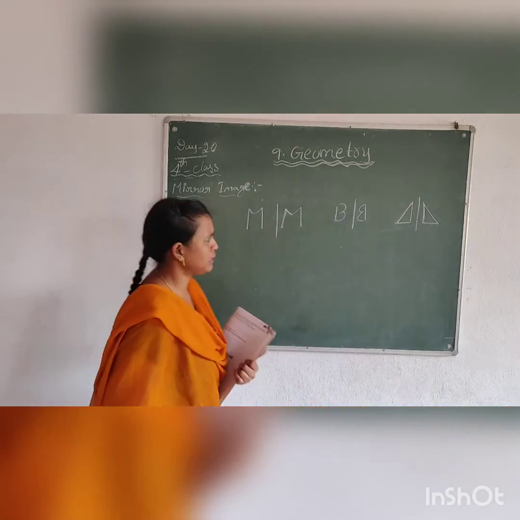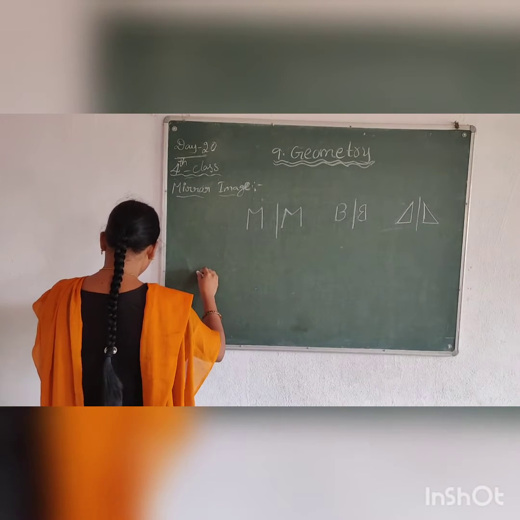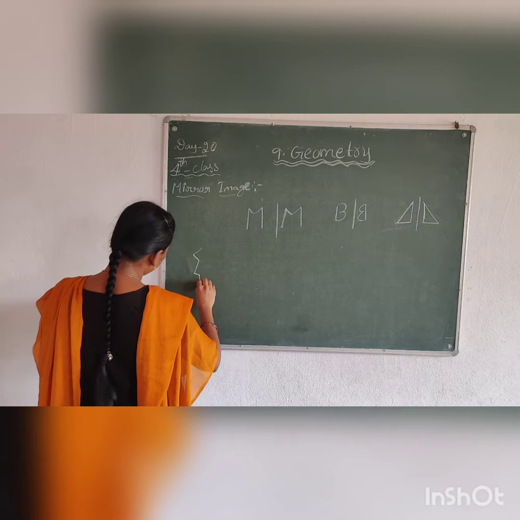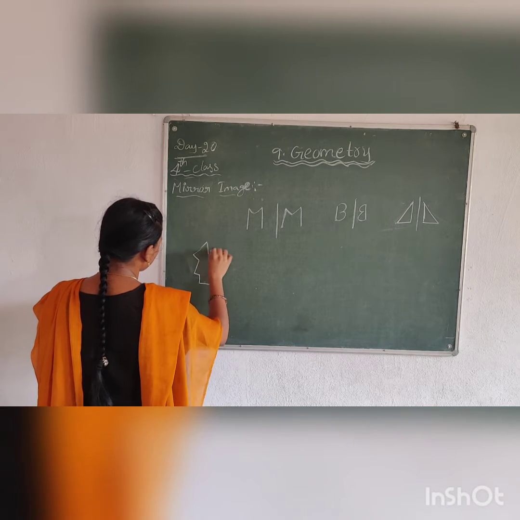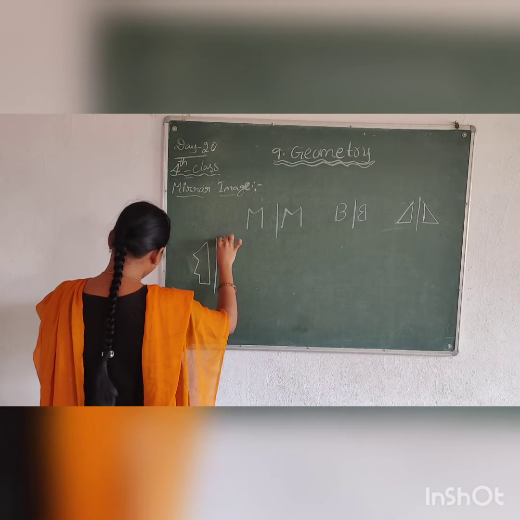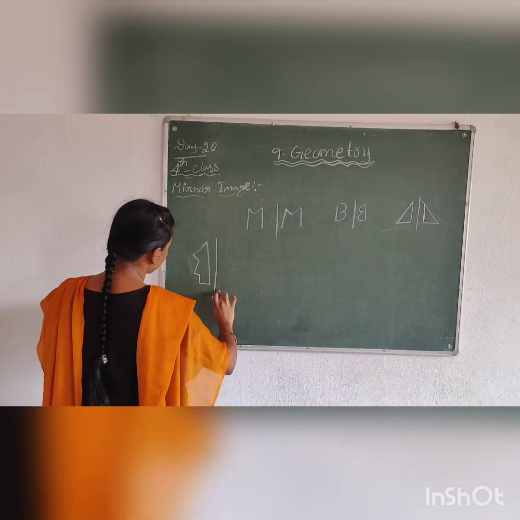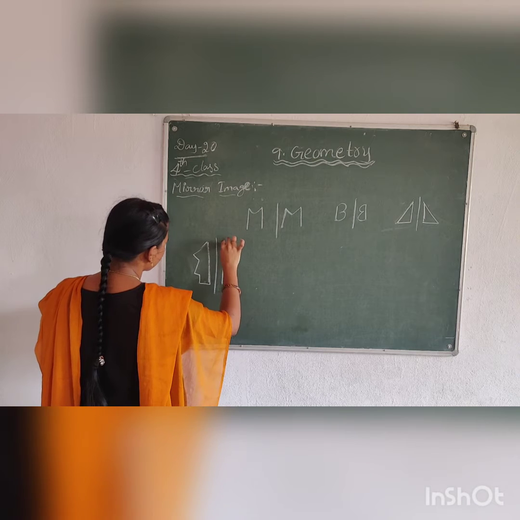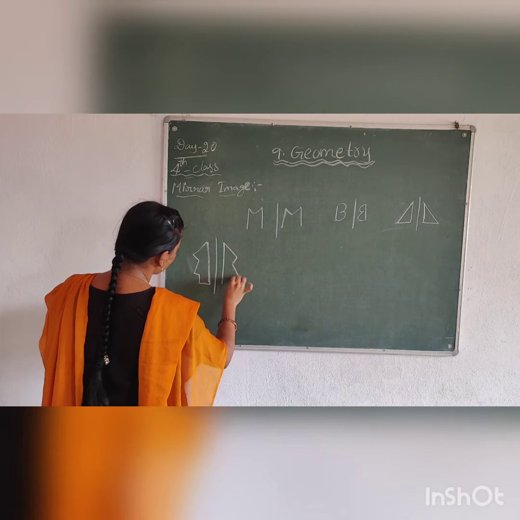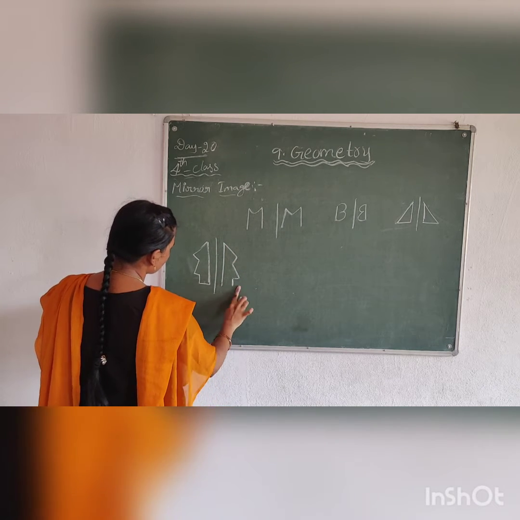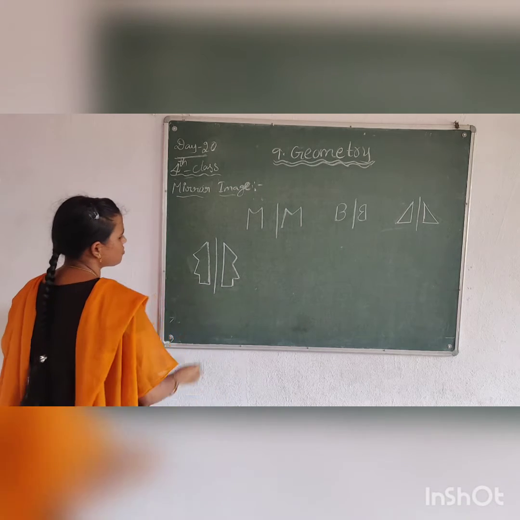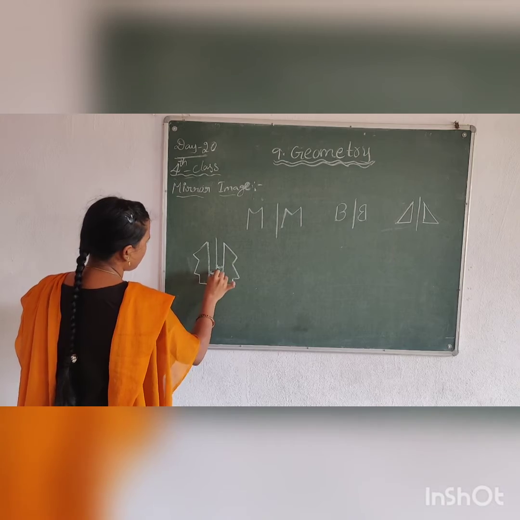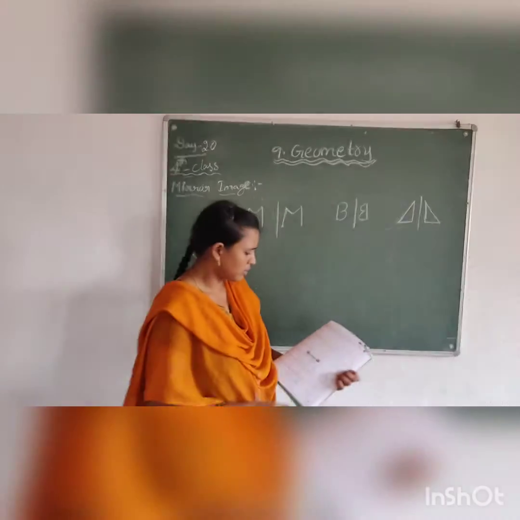That is an image. Let's see. This distance and this distance are the same.